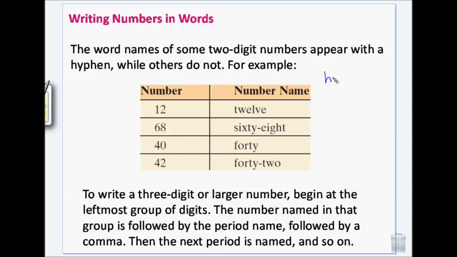So you might want to write down that hyphen. When you have 2 words being put together, those get a hyphen.